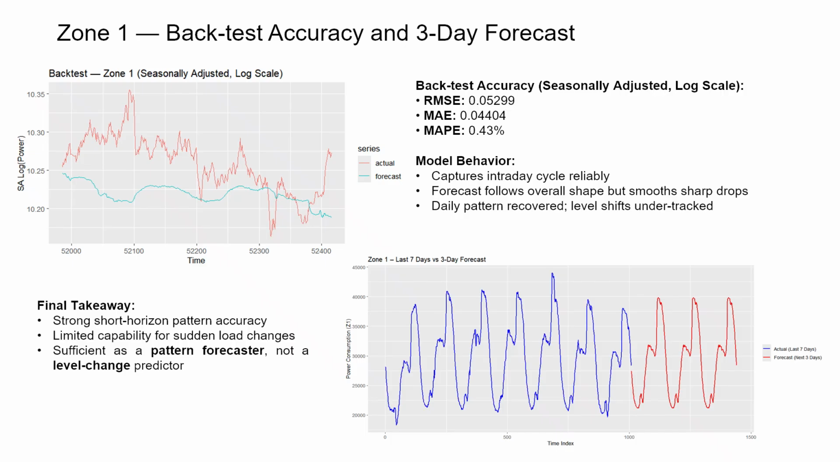In the 3-day forecast on the right, you can see the strength of this approach. The model repeats the intraday cycle almost perfectly. The peaks and drops happen at the right hour and the amplitude is realistic. So the main takeaway for Zone 1 is that the intraday pattern completely dominates the behavior, and once the model learned that 24-hour cycle, it produces very stable and reliable short-term forecasts.